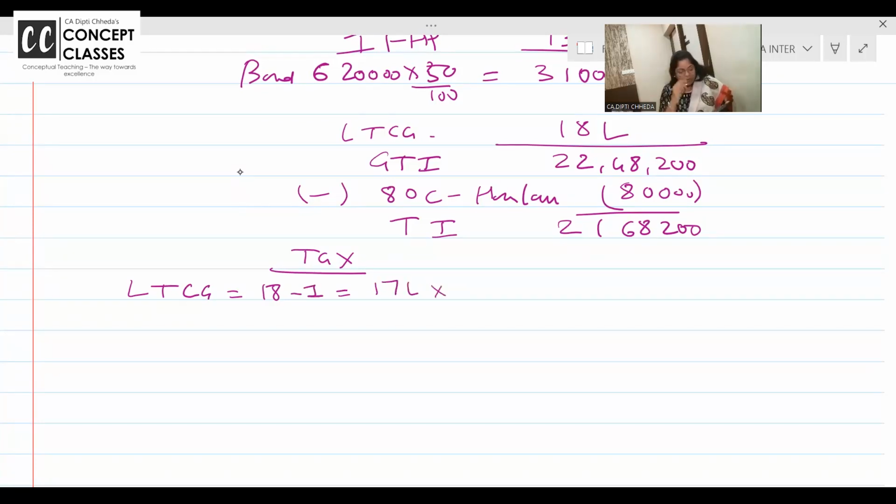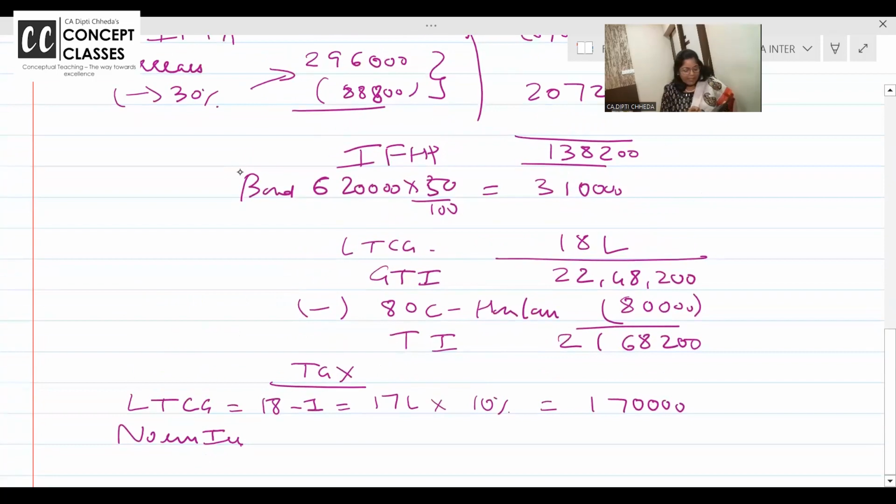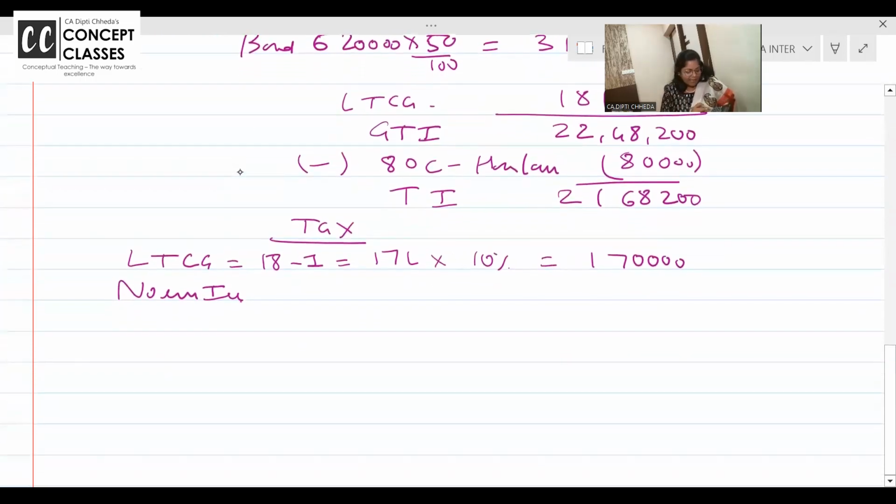On 17 lakhs long-term capital gain, 10% tax is coming to 1,70,000. Now the balance of normal income. What is normal income? Pick up your calculators. 138,200 house property, 310 income from other sources bond, minus 80,000 deduction. So 3,68,200 is normal income.